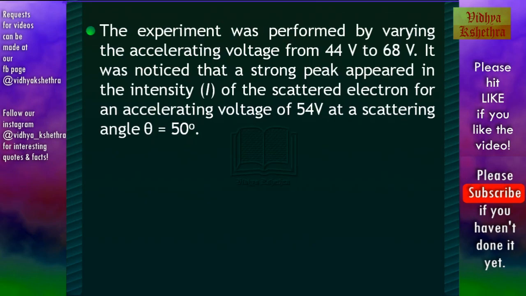The experiment was performed by varying the accelerating voltage from 44 volt to 68 volt. It was noticed that a strong peak appeared in the intensity of the scattered electrons for an accelerating voltage of 54 volt at a scattering angle theta equal to 50.